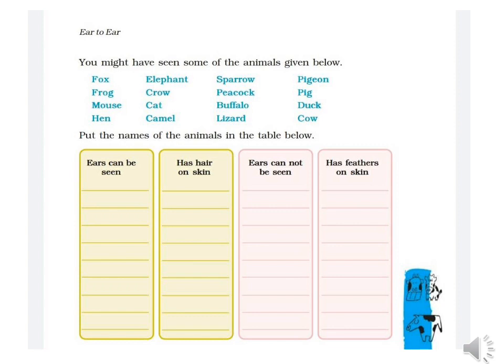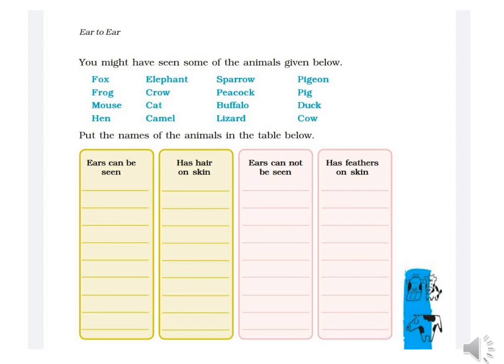Now, you might have seen some of the animals given below. Fox, frog, mouse, hen, elephant, crow, cat, camel, sparrow, peacock, buffalo, lizard, pigeon, pig, duck and cow. You have to put the names of the animals in the tables given below. Here we have 4 tables.